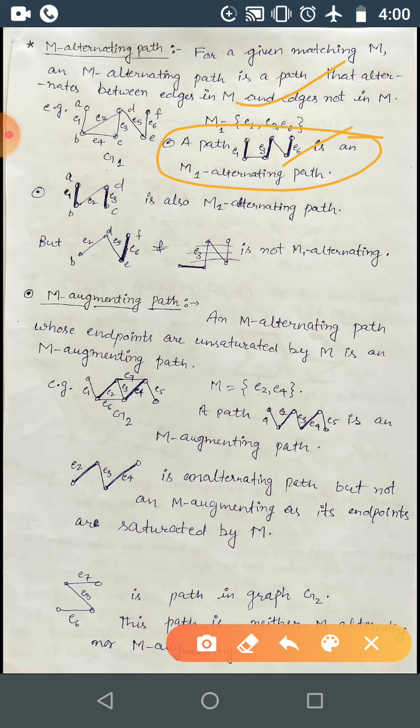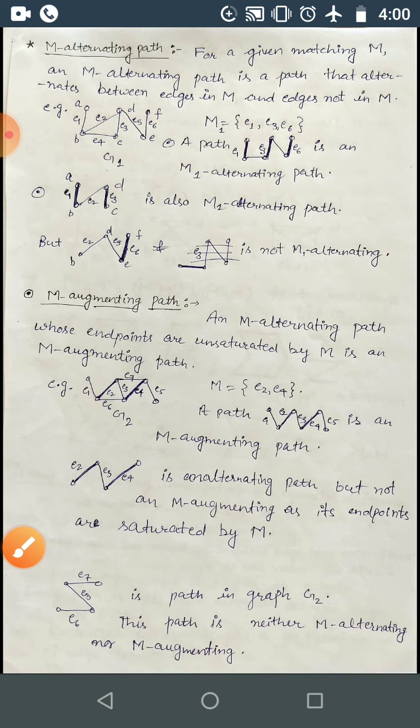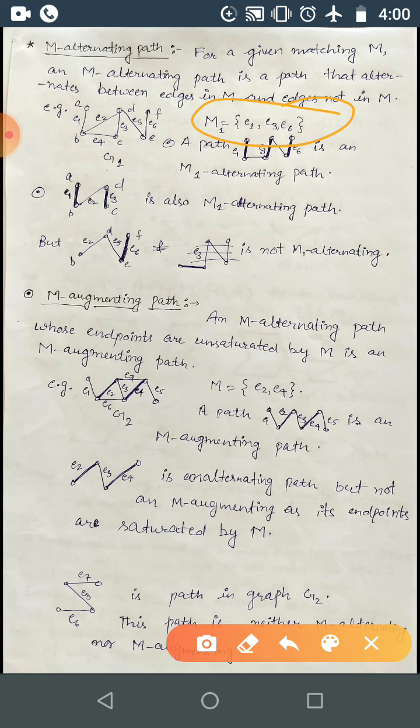Next, you can take this path: E1, E2, E3. E1 and E3 are edges in M1 and E2 is not in M1, so this path is also M1 alternating. So you can consider this one, this one, this one. The middle edge is not present in M1, which is why the path alternates between the edges in M. So it alternately contains the edges of M, and this is also M1 alternating.